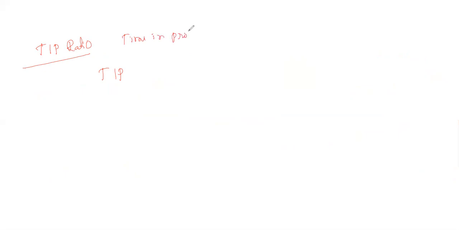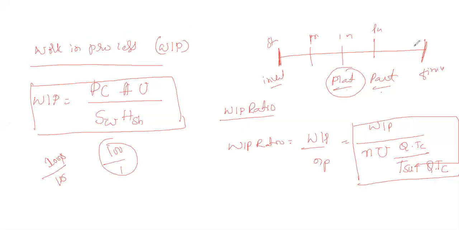Time in process. In the previous case, we studied the number of products in this duration. So in this particular time, the number of parts, that is the inventory in this particular time, that is the meaning of work in process: the number of parts under the work, under the process, under the production. Here it is the time in process.